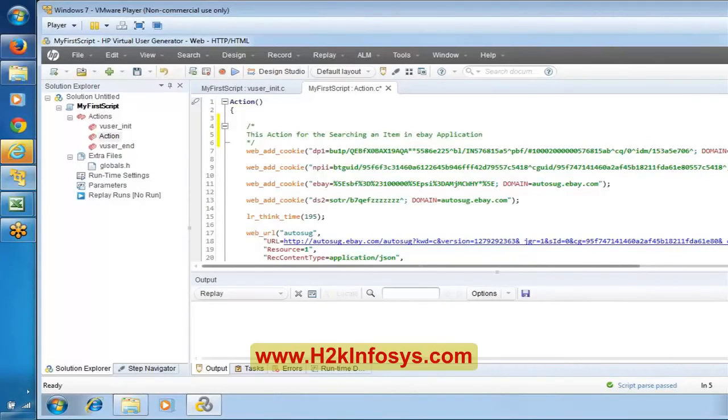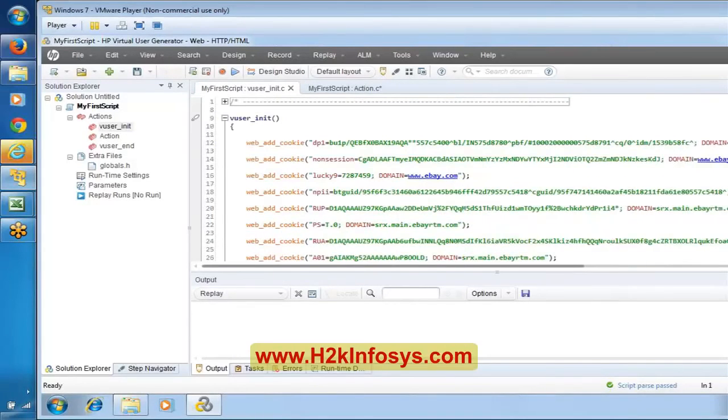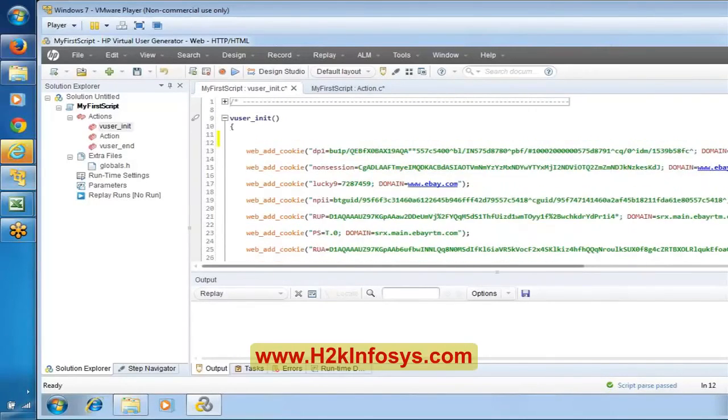So I mentioned a comment like this, and in this line, probably you can mention a single-line comment like this: this action is for launching it.